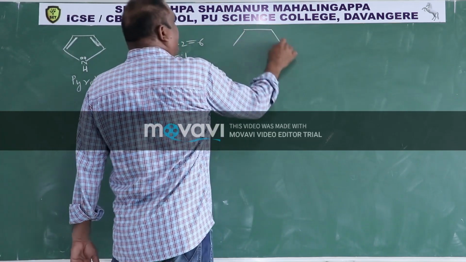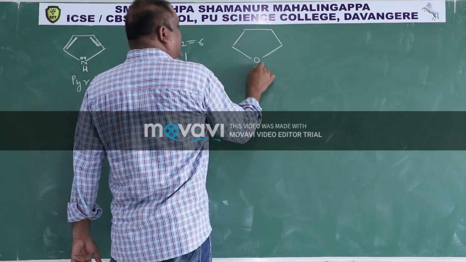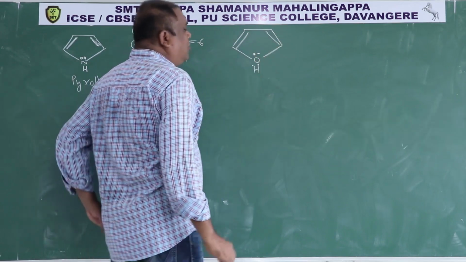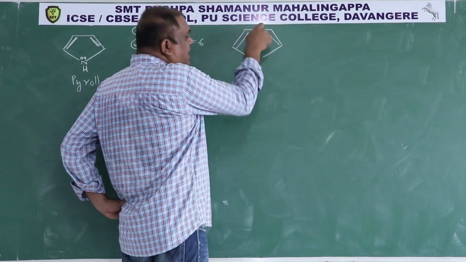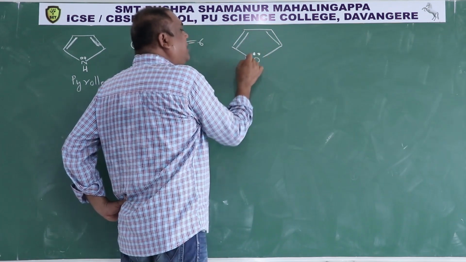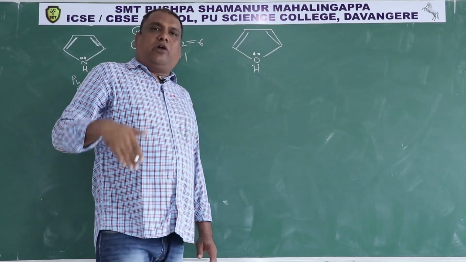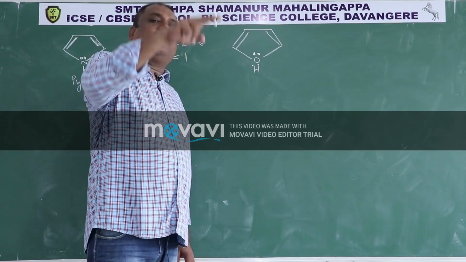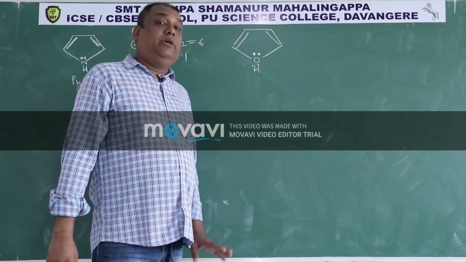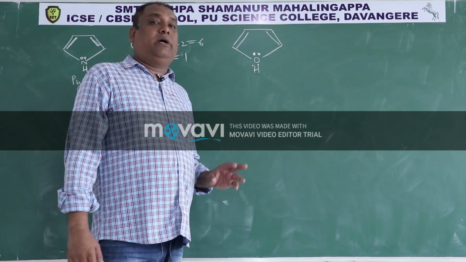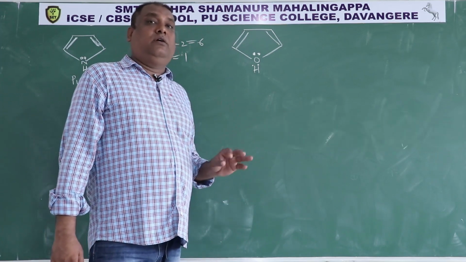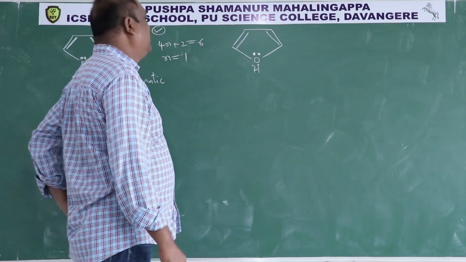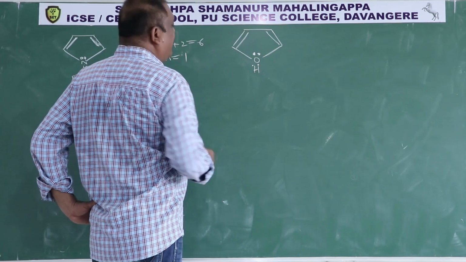So similarly, this is furan, with oxygen having 2 lone pairs. Don't think that these two lone pairs are in conjugation. A heteroatom may have any number of lone pairs, but only one lone pair will be in resonance. Be careful. Nitrogen has one lone pair, but oxygen will have two lone pairs. So out of two lone pairs, only one will be in resonance. So now, this is simple, like pyrrole.